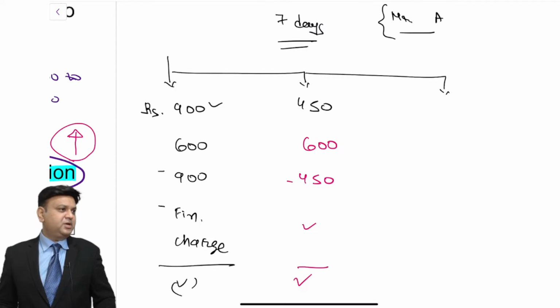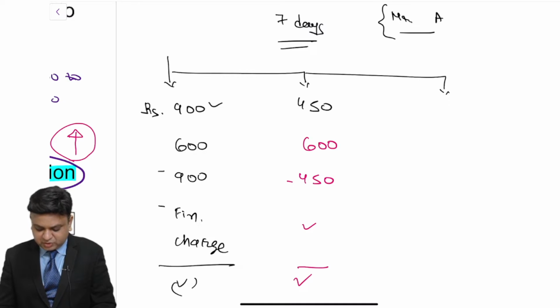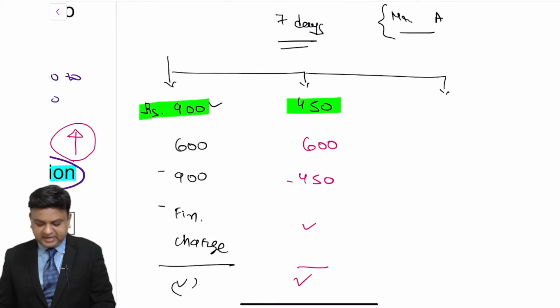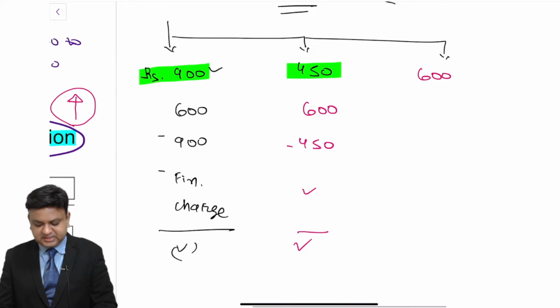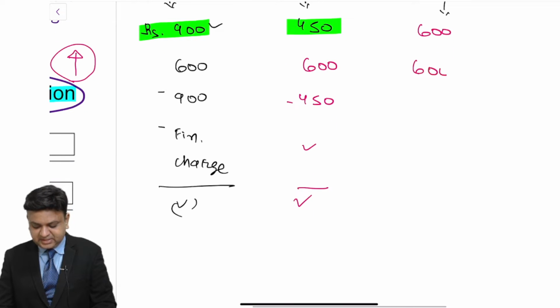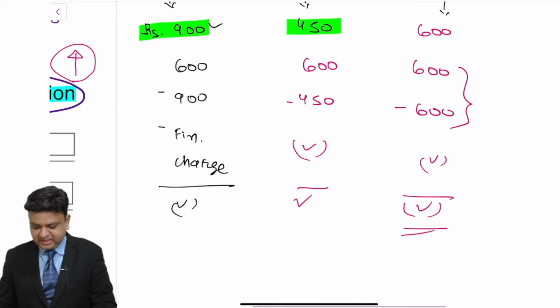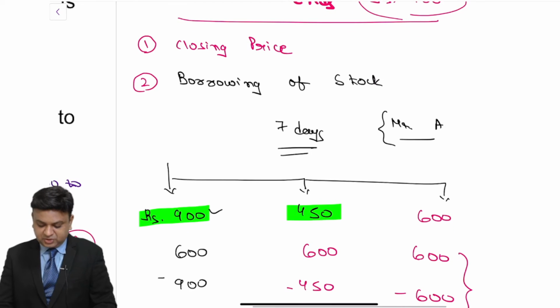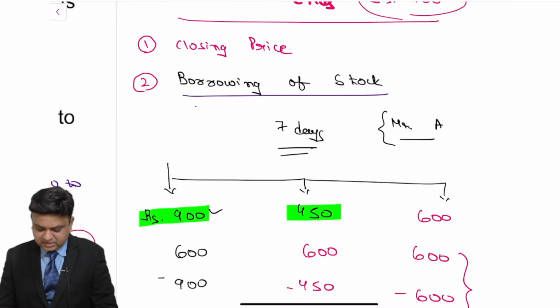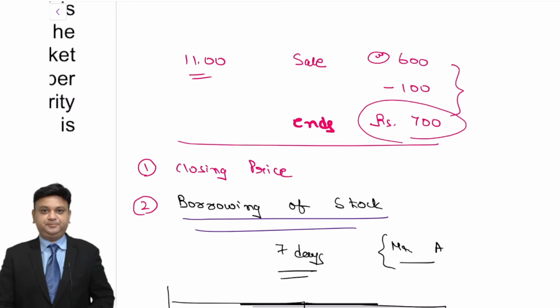In a way that importantly over here, whatever the price fluctuation, considering that we are required to refund the stock, you are required to refund the stock at the prevailing price in the market. That is what we understand. If the price is, let us say 600 rupees, then 600 is the sale price, 600 is the purchase price. So this will be 0, and whatever the financial charges that you have to pay, that will become your loss. This is the way you can take the advantage of the borrowing of the stock scheme, which is available in the stock market.